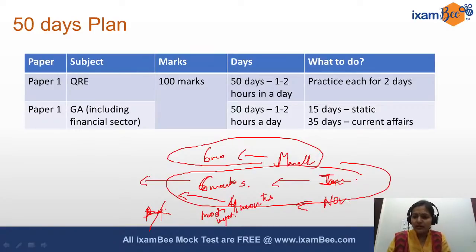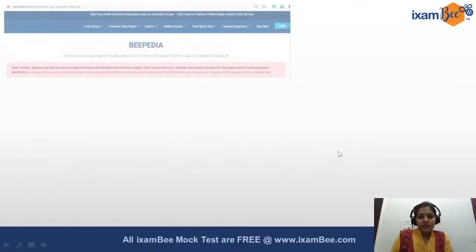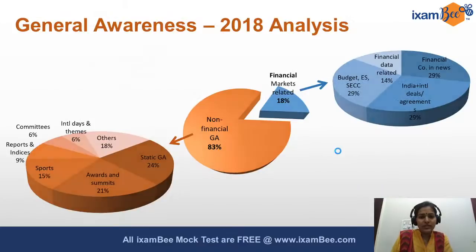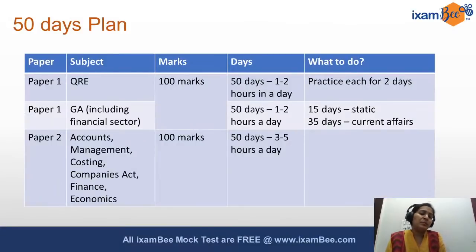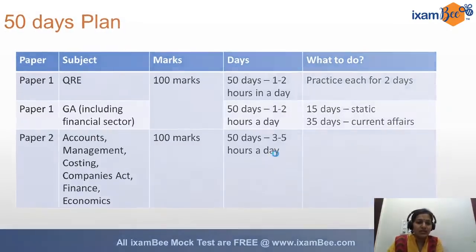Right. So let's go by that. So that will be the GA strategy. After that, coming to our next paper 2, which consists of our 6 papers. Again, simultaneously you have to study all 50 days from 3 to 5 hours a day on these subjects.